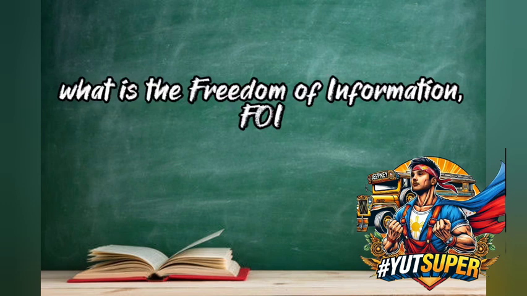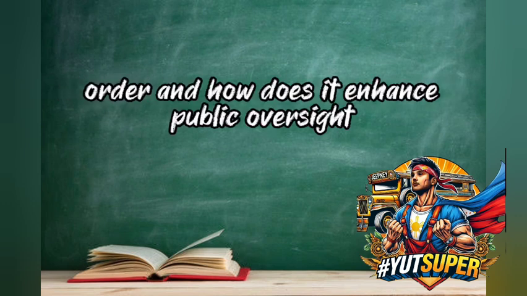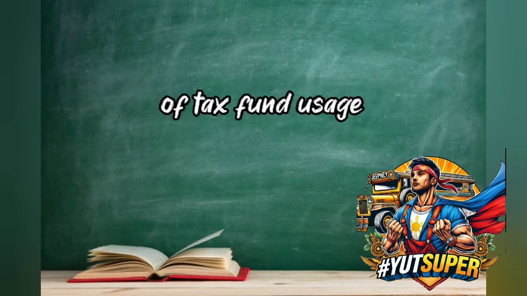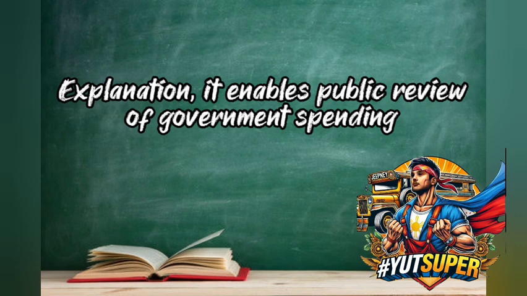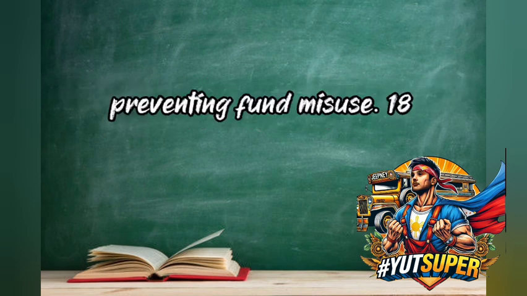17. What is the Freedom of Information (FOI) order, and how does it enhance public oversight of tax fund usage? Answer: FOI allows citizens to access government documents. Explanation: It enables public review of government spending, preventing fund misuse.